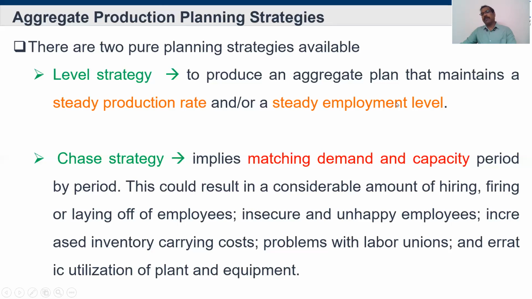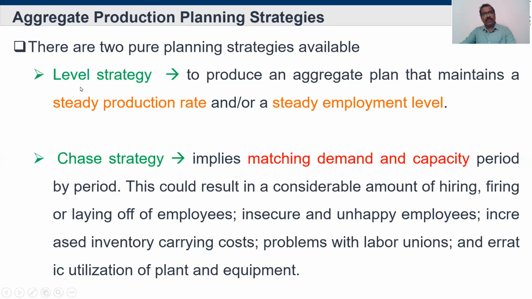Another one, steady employment level. Steady employment level means the operators, laborers, technicians who are working inside the particular organization. This is also one of the primary parameters we have to think about. For example, if demand increases, we need employees, meaning recruiting new ones. And if we don't have any demand, sending these employees out is not done. In this condition, they maintain an equal number of employees, whether they have work or not. What they plan is, during less demand time, they produce less inside the company, but they give work equally to all the employees inside the company.